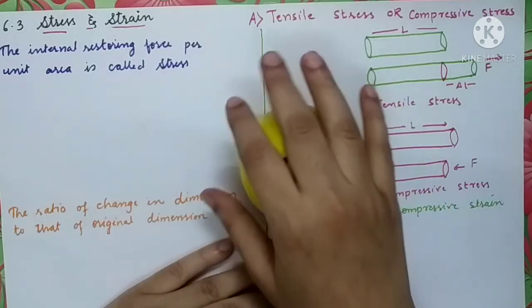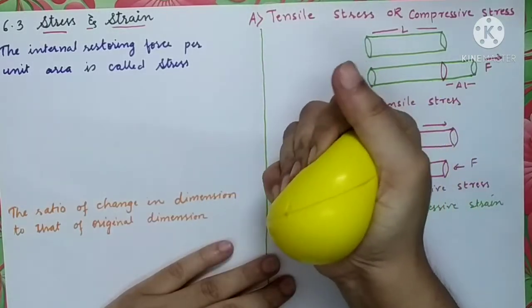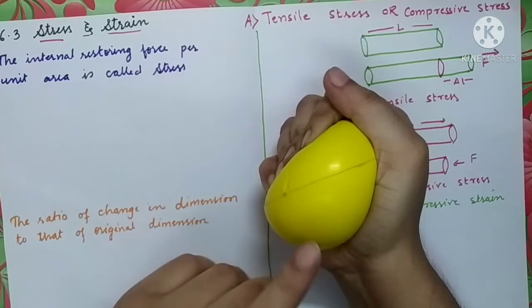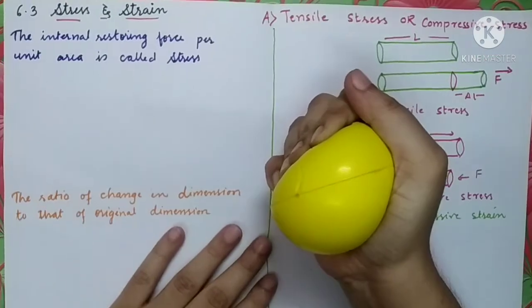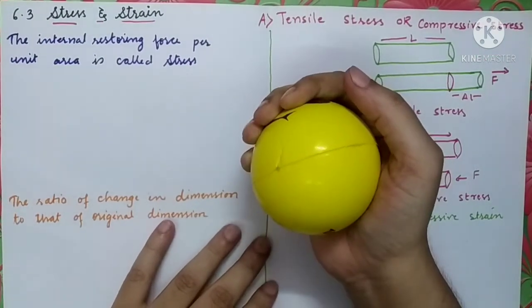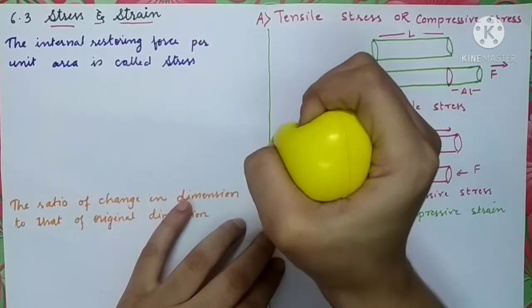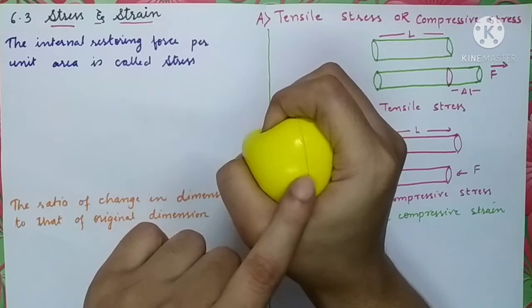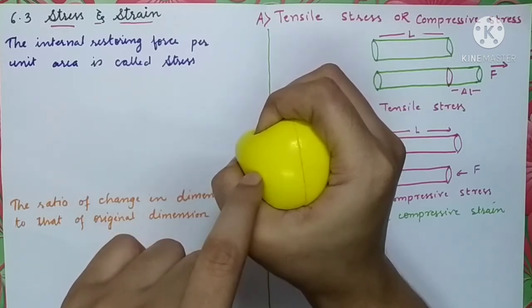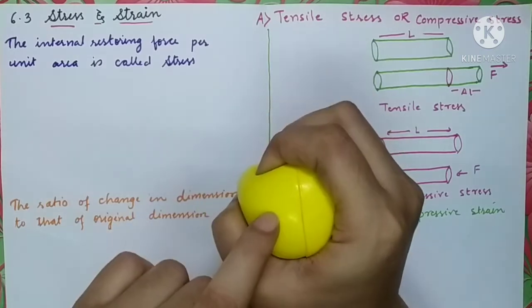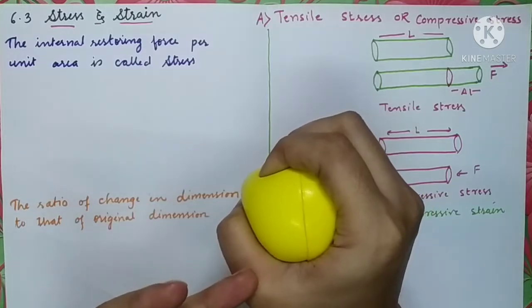Deforming forces are the forces which I have applied over here to change the shape and size of this object. As soon as I apply the deforming forces, certain internal forces will develop inside this object which will oppose the deforming force.